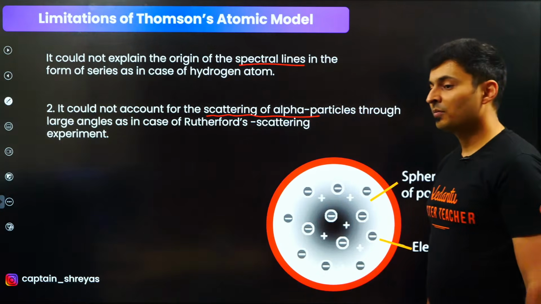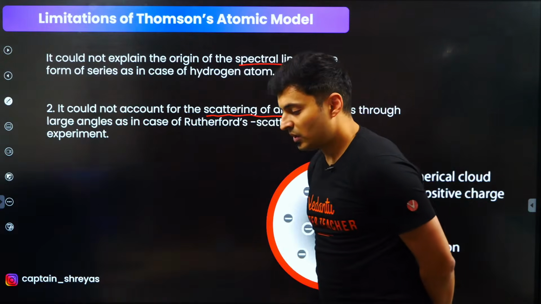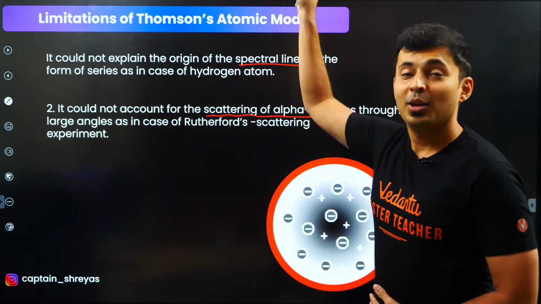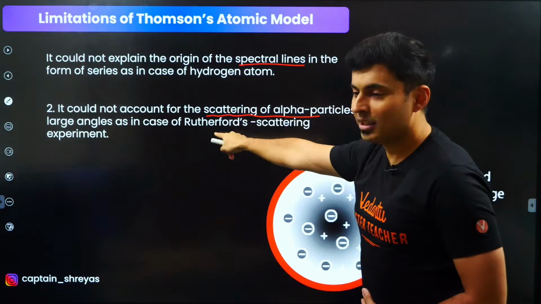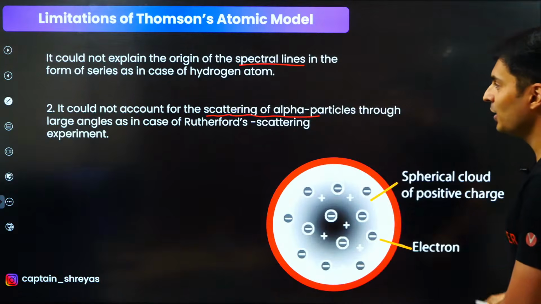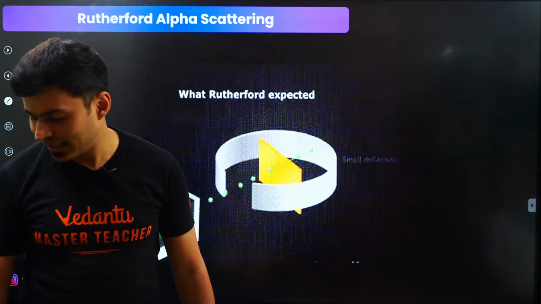So who explained? Like it happens in every viva, there is one student saying, sorry ma'am, I don't know ma'am. Then others say, ma'am, I know. So who was that guy? That was Rutherford. He came and he's like, I know, I'll explain. So Rutherford did an experiment and let's see what that is.